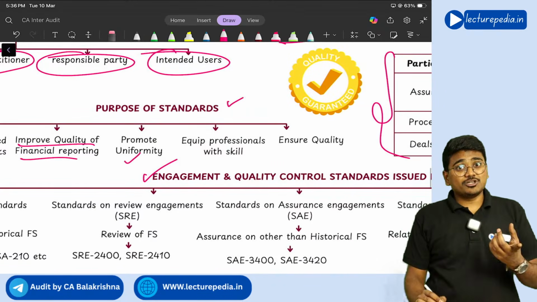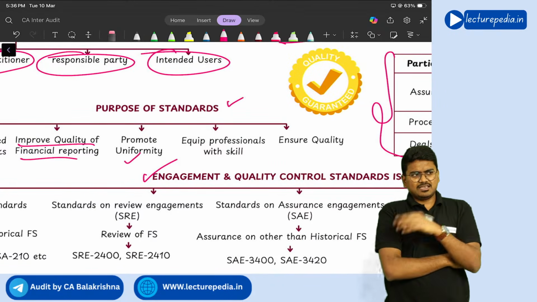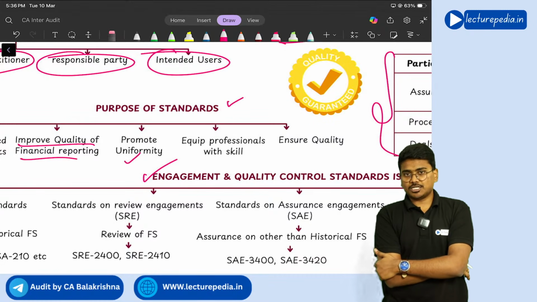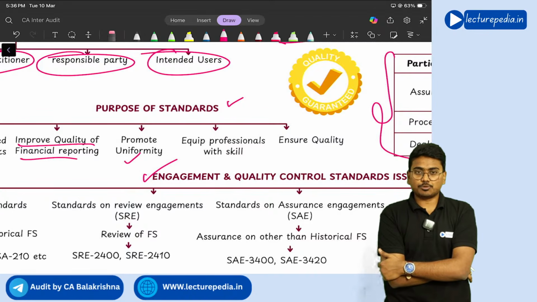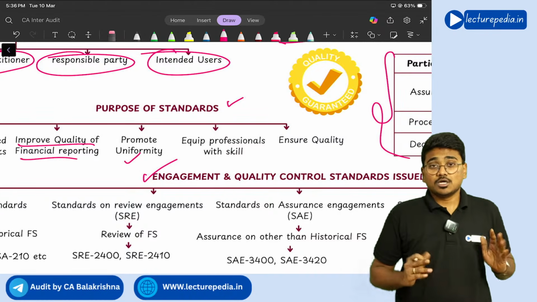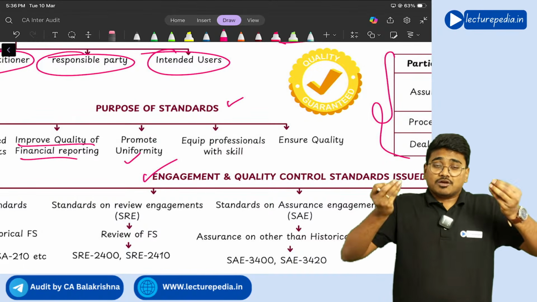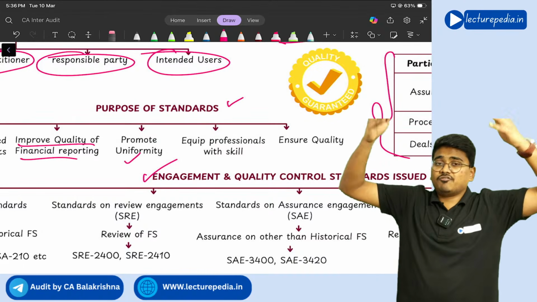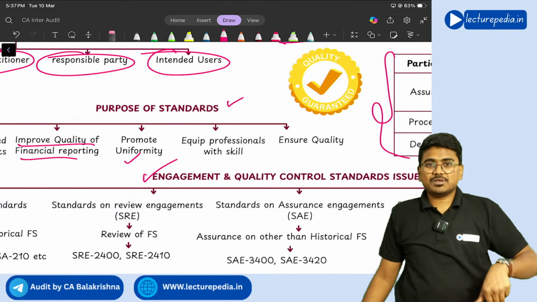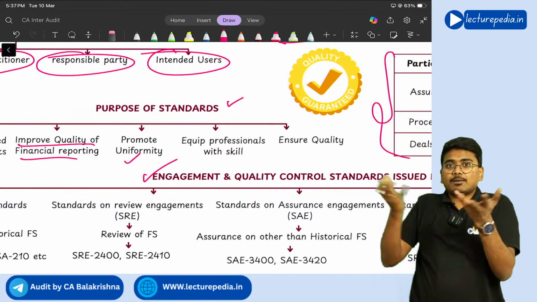Next, promote uniformity. Now, if each and every chartered accountant gives his own audit report, following his own format, then every chartered accountant will give different formats of audit reports for different companies. If that happens, users cannot compare.